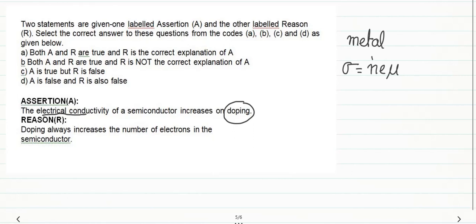So if the number of charge carriers increases, then the electrical conductivity also increases in the case of the metal. So σ is proportional to n.